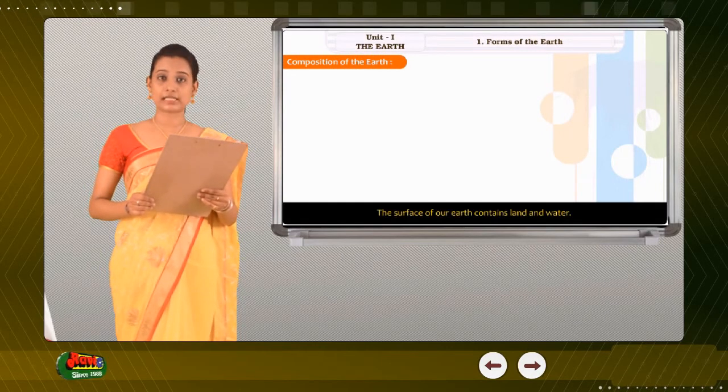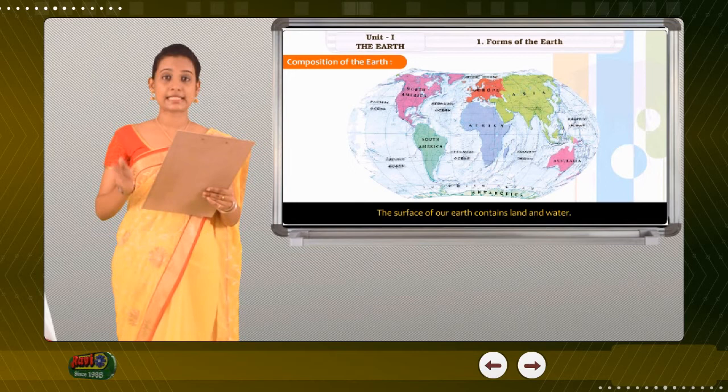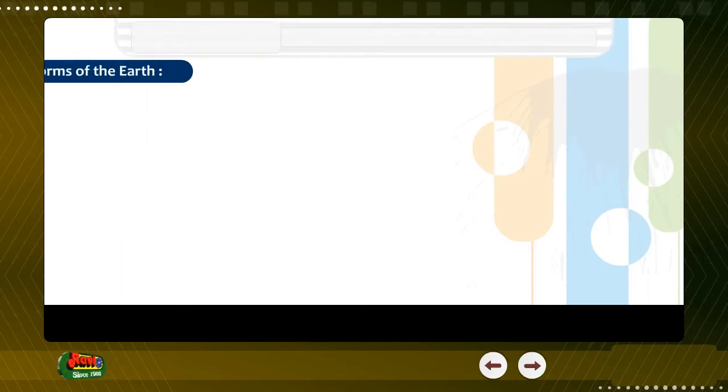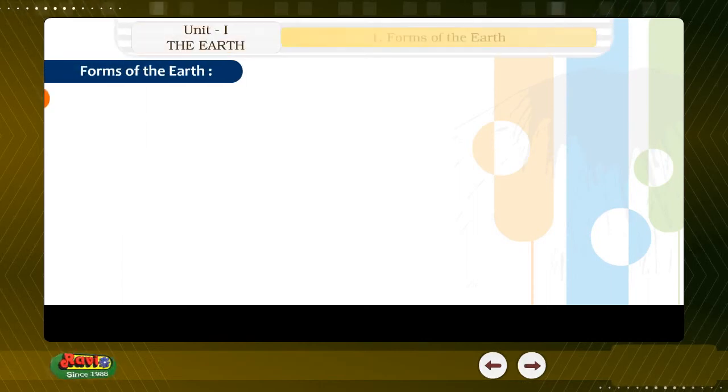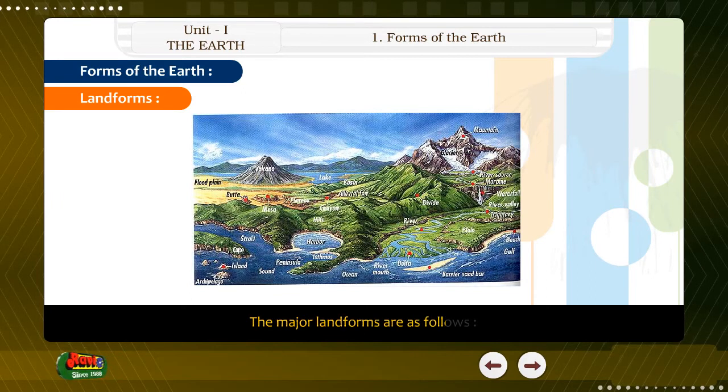Composition of the earth. The surface of our earth contains land and water. The land comprises only 29% of the total surface area, whereas water comprises 71% of the area. Forms of the Earth. Landforms. The major landforms are as follows.